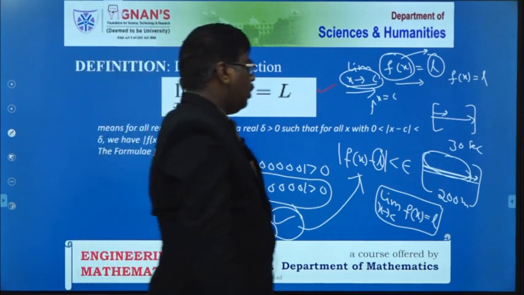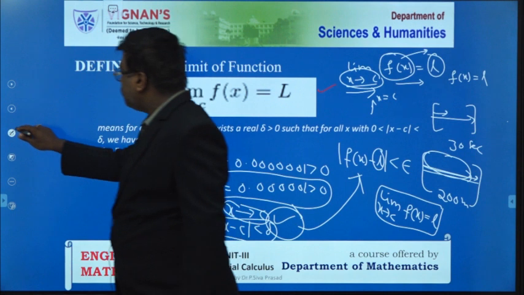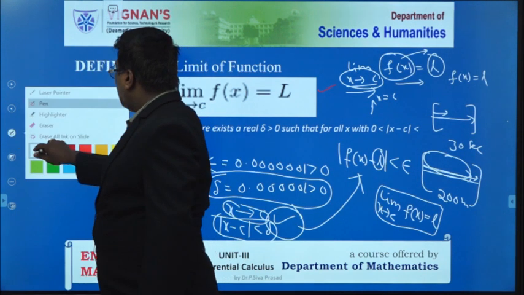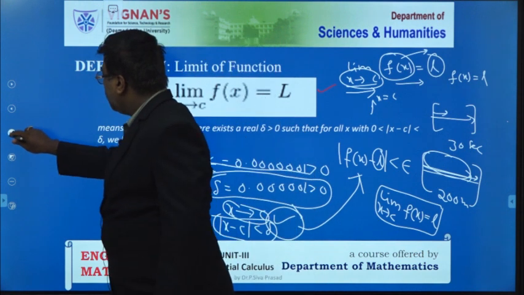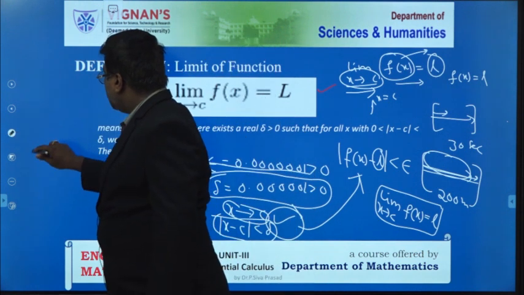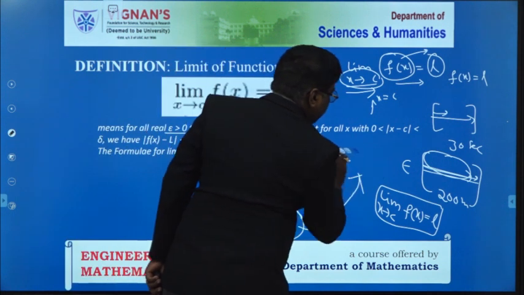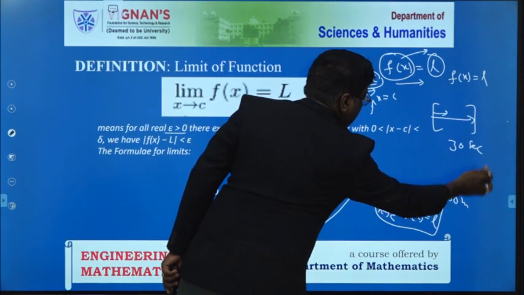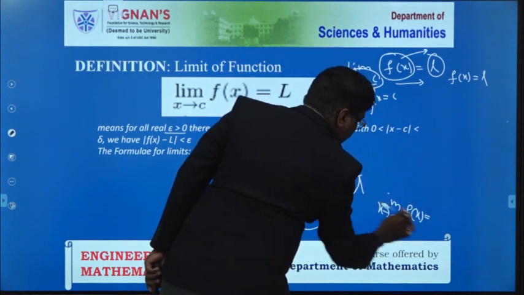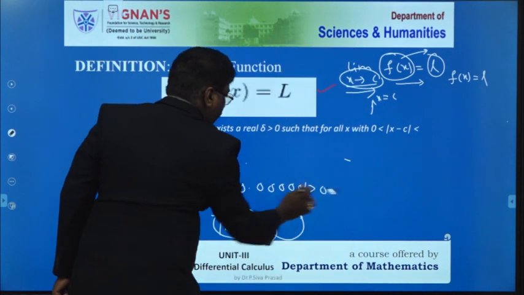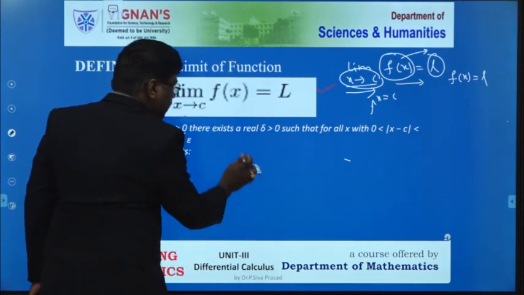Now, this definition we also have to write in terms of the left hand limit and the right hand limit. So the limit of f of x minus L is to be less than epsilon whenever x minus c is less than delta. Then only can we say that L is said to be the limit of the function. Again, this definition we also have to explain in this way.